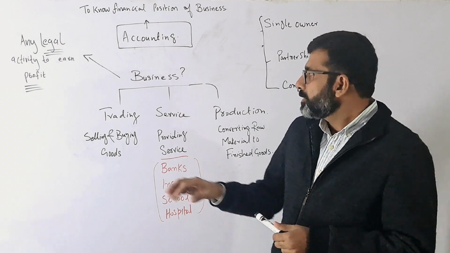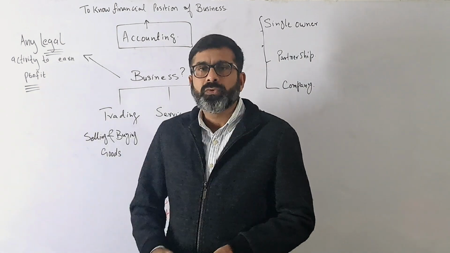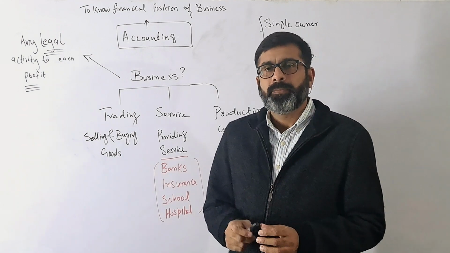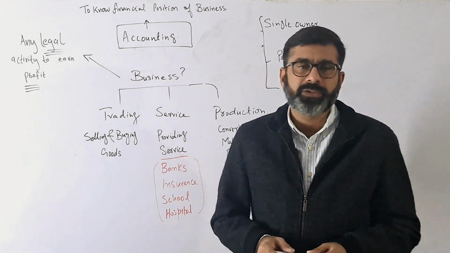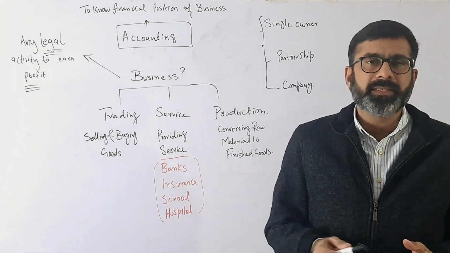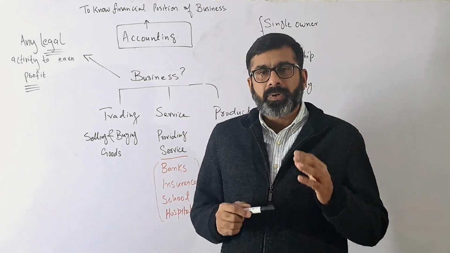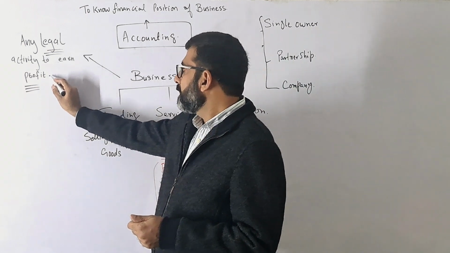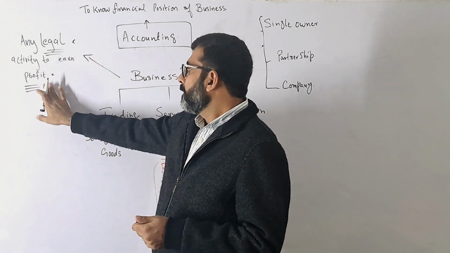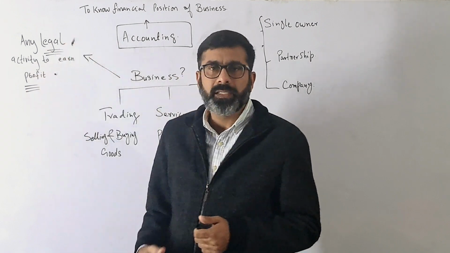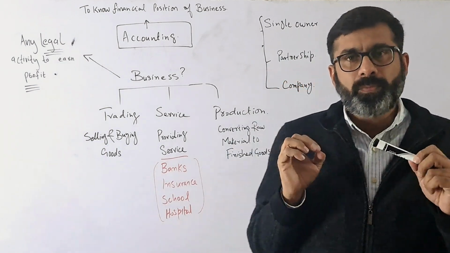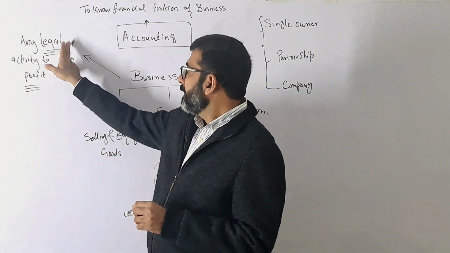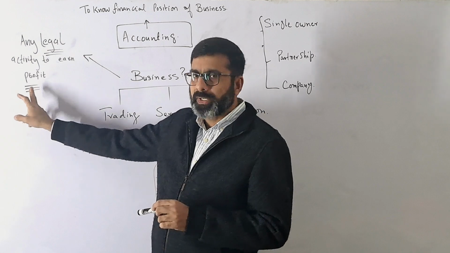The second thing that is more important is profit. There are so many activities in the world where the aim or purpose is not to earn profit. For example, you may have a charity institution, or an organization like a school or a hospital. The purpose is to give social benefit to the public, so here the purpose is not profit. It means if the purpose is not profit, again it will not be considered a business. So two main things are very important before deciding whether it is a business or not: it should be a legal thing, and the purpose should be profit.